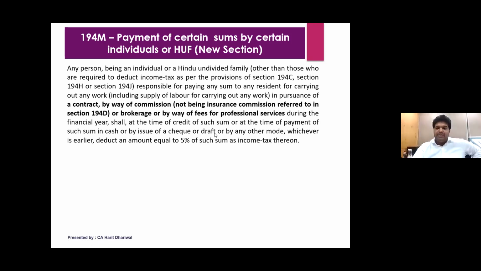The example is simple. For example, if Chintan Bhai is paying professional fees to a doctor and the amount exceeds 50 lakh rupees, even if he's not liable to deduct under 194J because he's not specified in the criteria, he will have to deduct TDS at the rate of 5% under 194M.